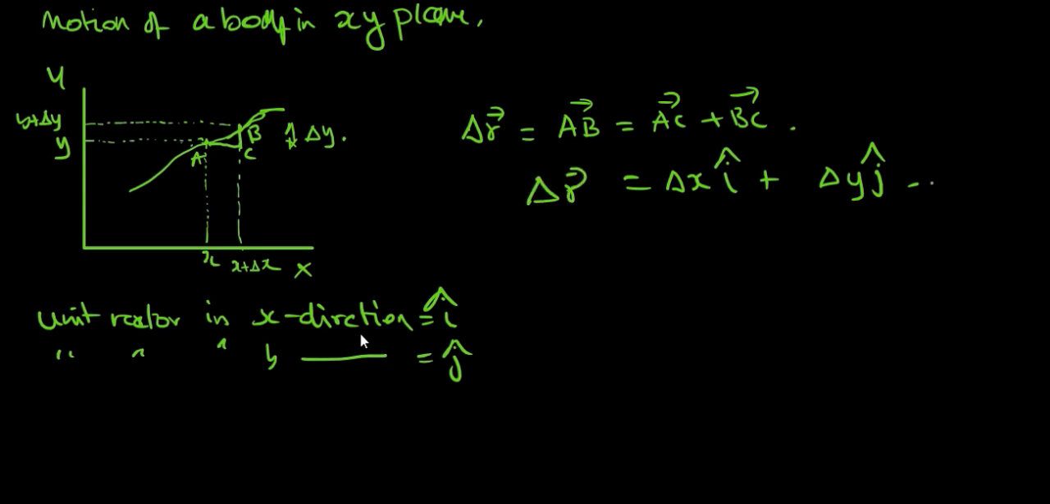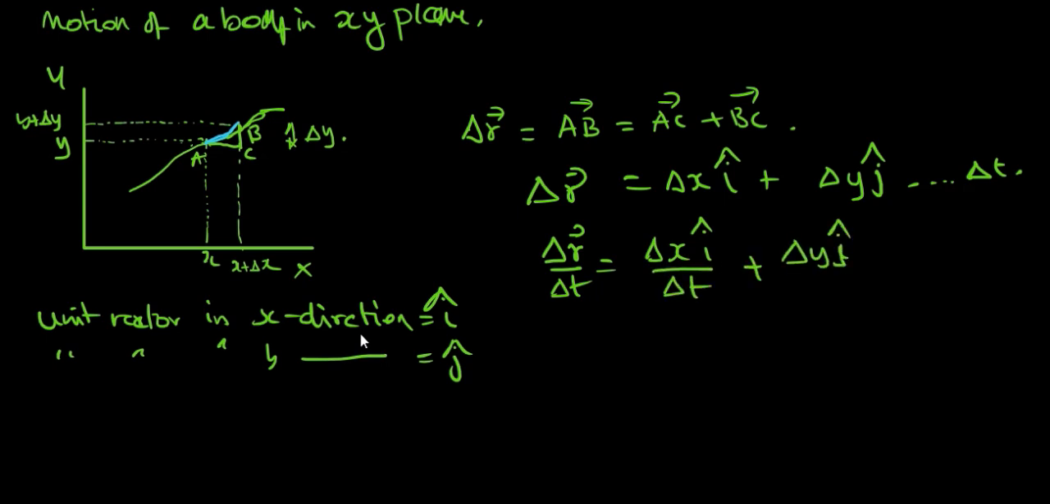Now if we were to calculate the velocity here, obviously we will divide by the amount of time it has taken. Let's say this entire movement from here to here has taken a time of delta t. So we divide by delta t. What we get is delta r vector by delta t will be delta x i cap by delta t plus delta y j cap by delta t. So that's going to be v is equal to